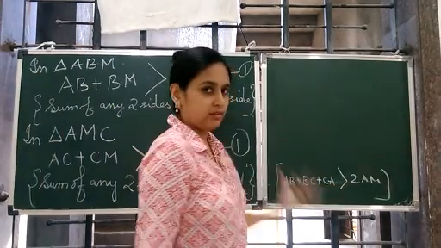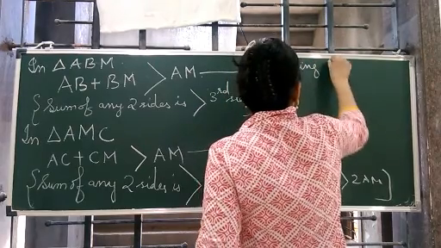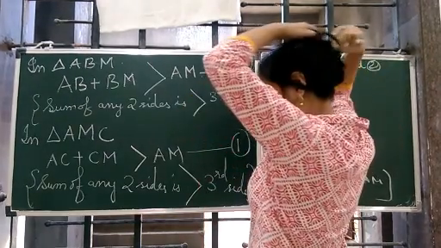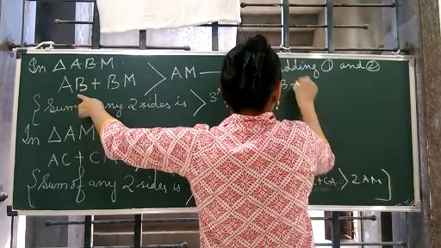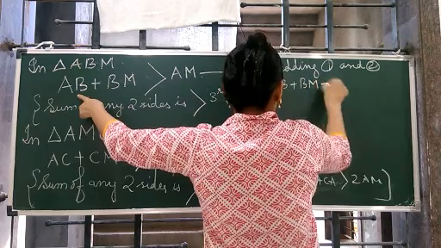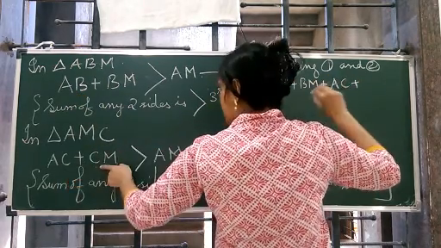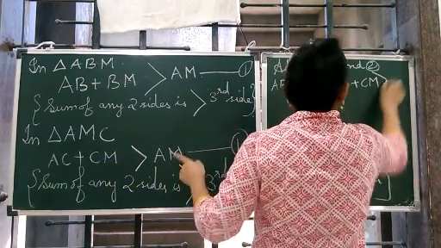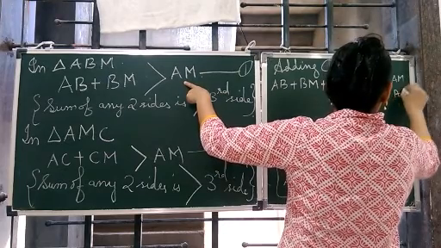So let's see. Add करके, so you can write here adding 1 and 2. Now you add 1 and 2, यानी कि AB plus BM plus AC plus CM greater than AM plus AM.